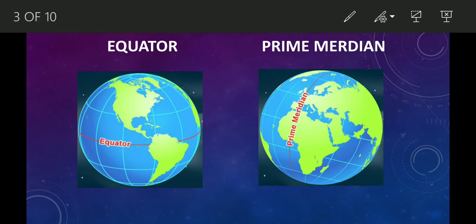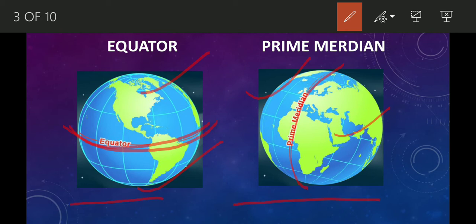So what is equator? Equator is a line that divides the earth into two equal parts. Similarly, prime meridian is a line that divides the earth into two equal halves. So, what is the difference between both of them? Well, equator divides the earth horizontally while prime meridian divides the earth vertically. That is the difference between both of them.